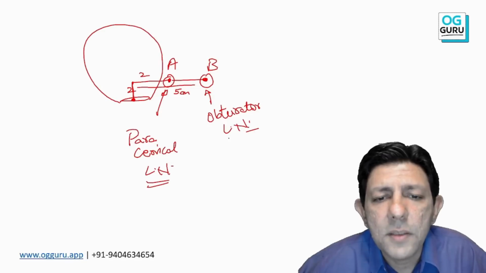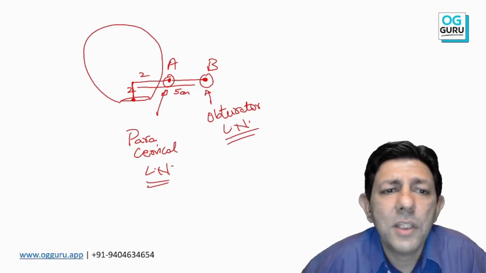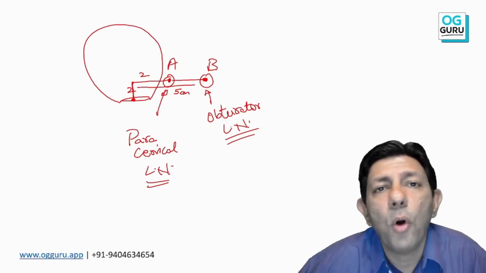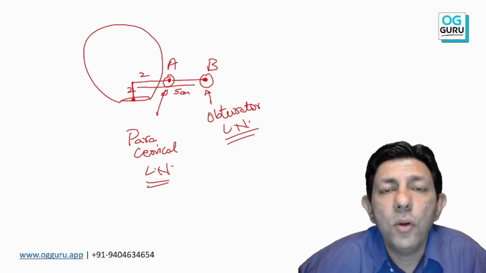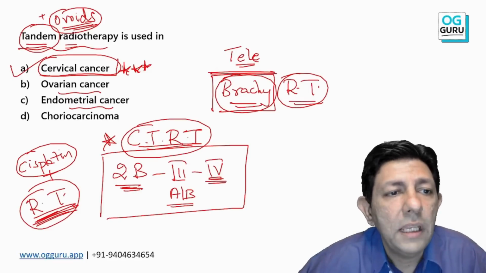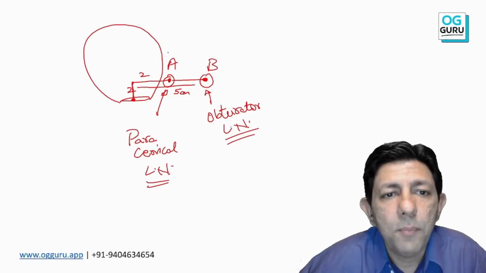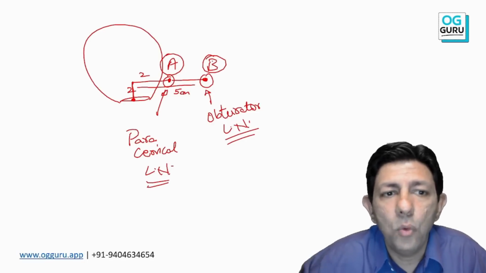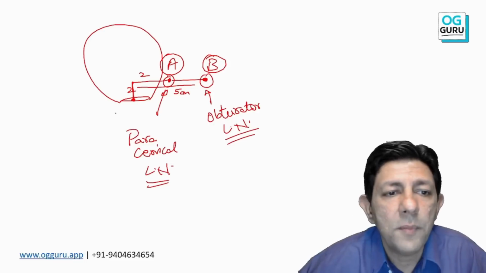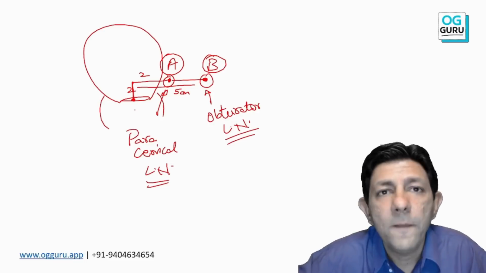This MCQ came many years ago, in 2010, 11, 12. Point A and point B used in radiotherapy are with which cancer? Same options: cervix, uterus, ovary. Answer is cervical cancer. Point A and point B are 2 points where we focus the radiation by putting this tandem and the ovoids. So tandem, ovoid, cervical cancer.